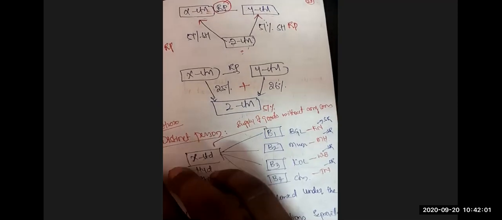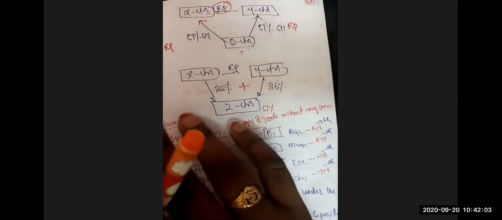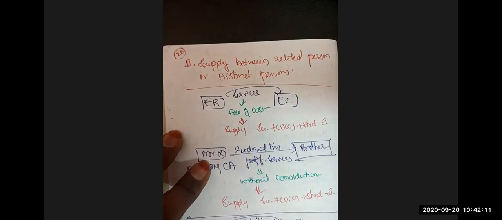So supplies between related persons and distinct persons, though the consideration factor is missing out, still are to be treated as supply. Adi second transaction now. Second transaction: supply between related persons and distinct persons. Clear? Next.